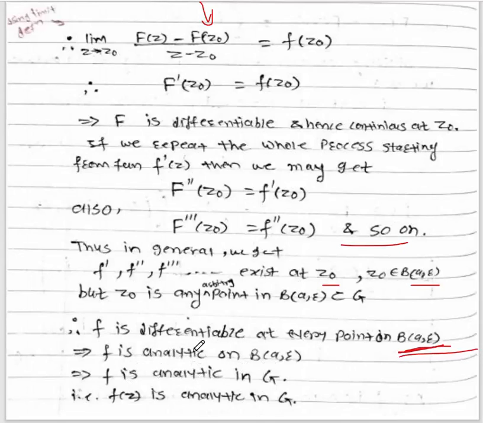Okay, so if the function is differentiable, then we can say that function is an analytic function. So which implies f is an analytic function on an open disk whose center a radius r. Okay, so if this is analytic on the open disk, then we can say that it is analytic on the region G. So f of z is analytic in the region G. Okay, so here the proof of this theorem is completed. Hence, this is the complete proof of Morera's theorem.